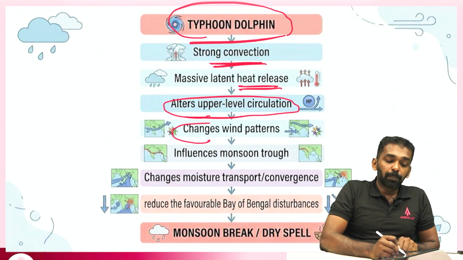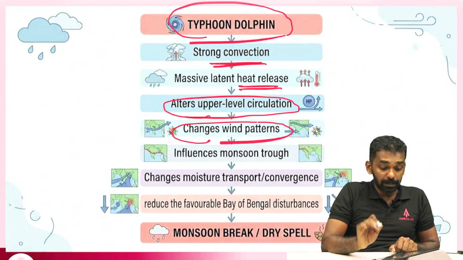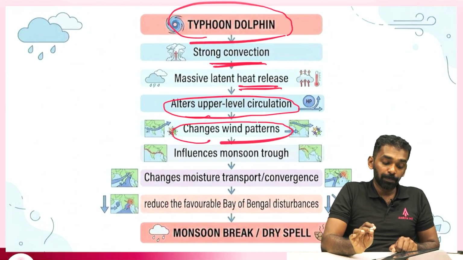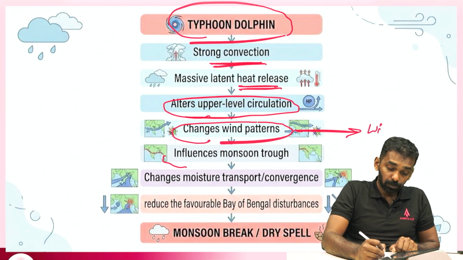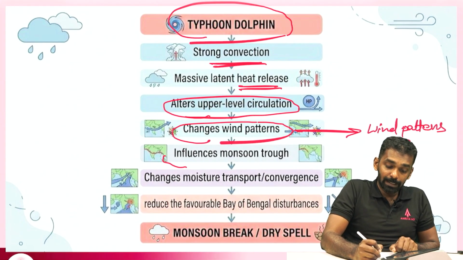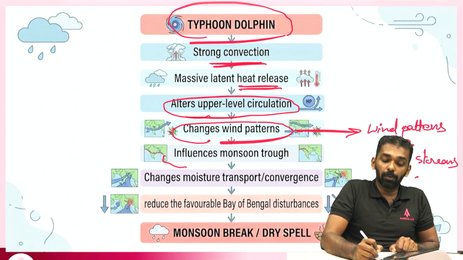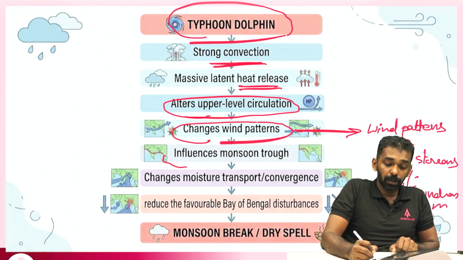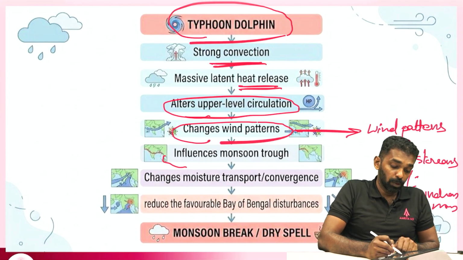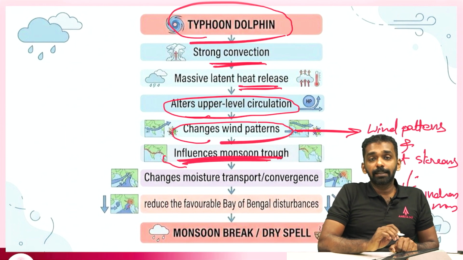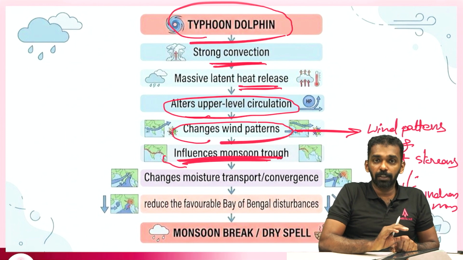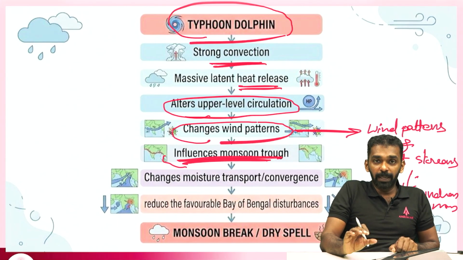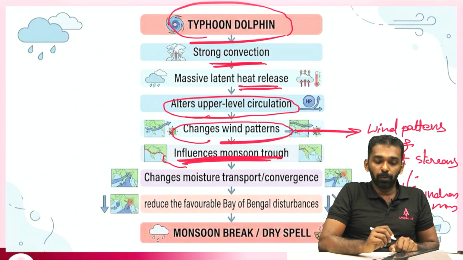This upper air circulation change affects wind patterns globally, wind patterns, jet streams, etc. So this affects the Indian monsoon, and it also influences the location of the Indian monsoonal trough, which is the low pressure along the Indian plains, which attracts the monsoon winds.